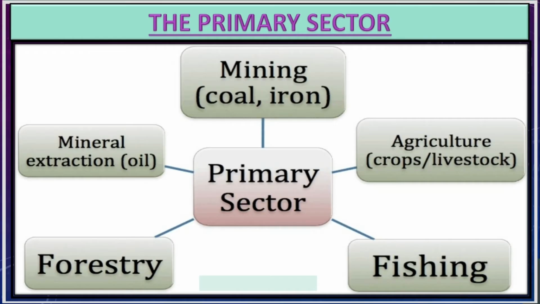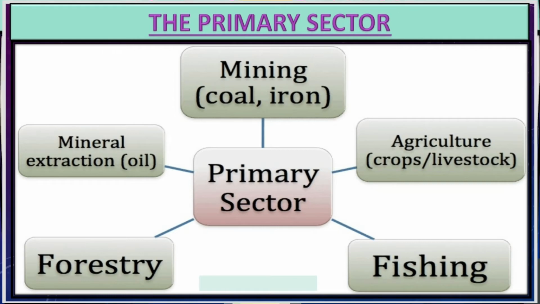We are just going to have a revision. You have already studied about this, the primary sector. That is agriculture and allied activities. Agriculture is the main sector in the primary sector. Agriculture and farming related activities all come in the primary sector. Here you can see these primary sector activities: agriculture, fishing, livestock, coal mining, mineral extraction, forestry. Okay, these activities are known as the primary sector, and from this, how much is the contribution to national income?